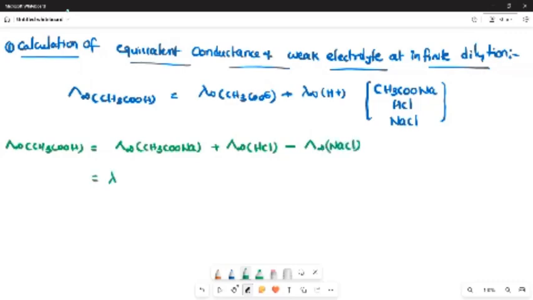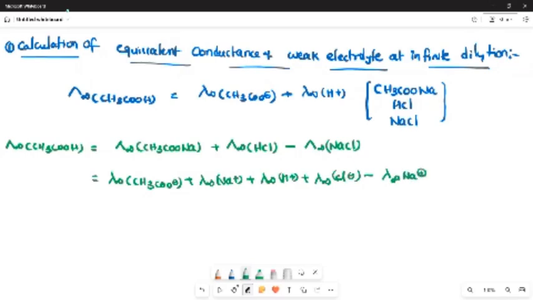If you spread them out: equivalent conductance of acetate ion plus equivalent conductance of Na plus ion plus equivalent conductance of H plus ion plus equivalent conductance of Cl minus ion, minus equivalent conductance of Na plus ion and minus equivalent conductance of Cl minus ion. So Na plus and minus Na plus, Cl minus and minus Cl minus cancel.